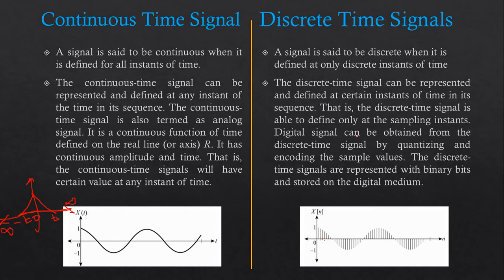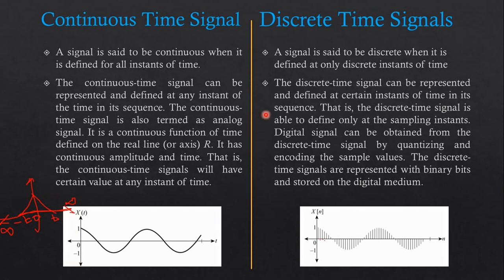Let's take one simple example. First of all, take an example of a continuous time signal. We can consider temperature. Suppose you need to measure the temperature using a thermometer with the help of an analog graph. So at any given moment of time, we can see the value of temperature using this kind of waveform.